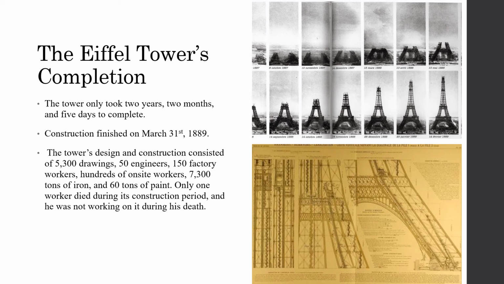The Eiffel Tower's completion. The tower only took 2 years, 2 months, and 5 days to complete, which is shocking for how large it was and the fact that it was built in the late 1800s. Construction finished on March 31st, 1889. The tower's design and construction consisted of 5,300 drawings, 50 engineers, 150 factory workers, hundreds of on-site workers, in groups of 4 like we talked about before for the assembly, 73 tons of iron, and 60 tons of paint.